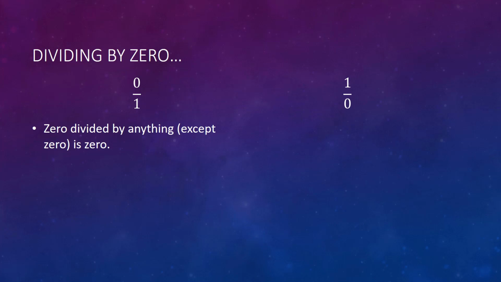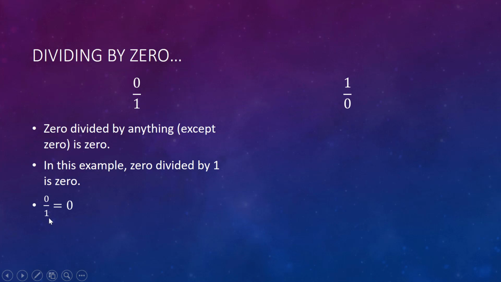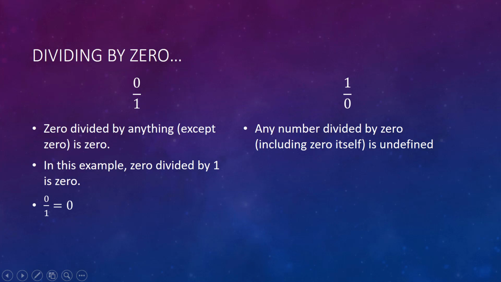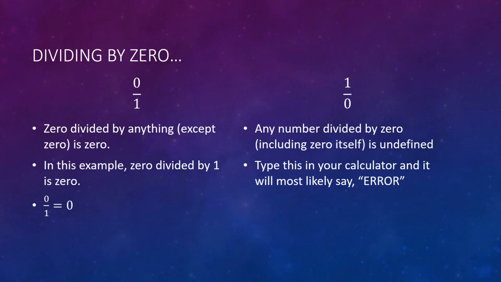0 divided by anything except for 0 itself is 0. In this example, 0 divided by 1 is 0. Or we can write it as 0 divided by 1 equals 0. But what happens when we flip it and we try to divide 1 by 0? Any number divided by 0, including 0 itself, is undefined.